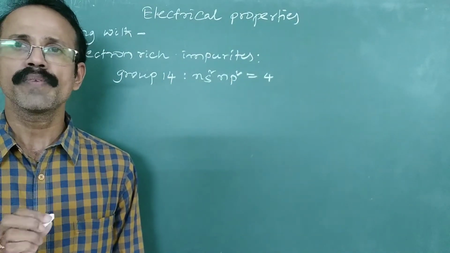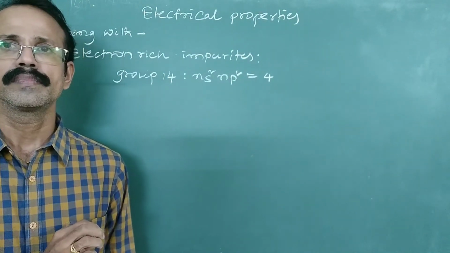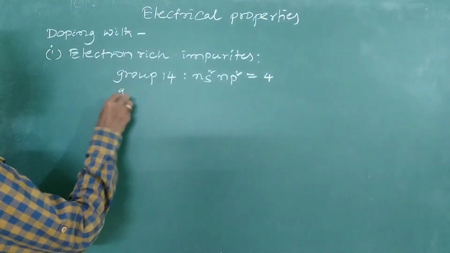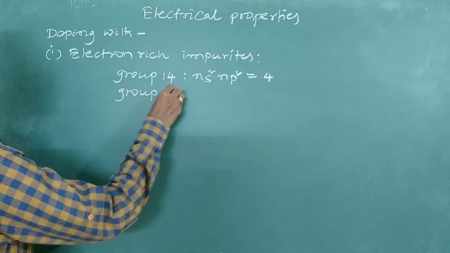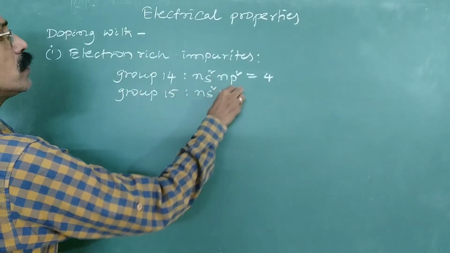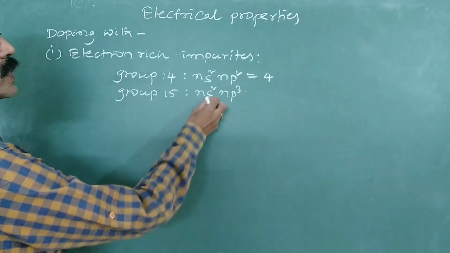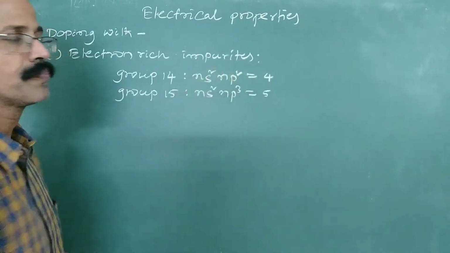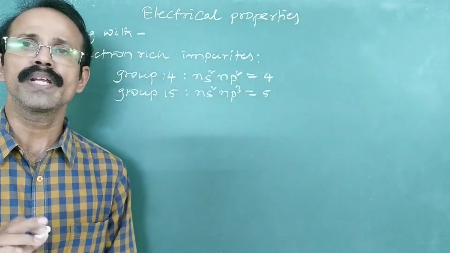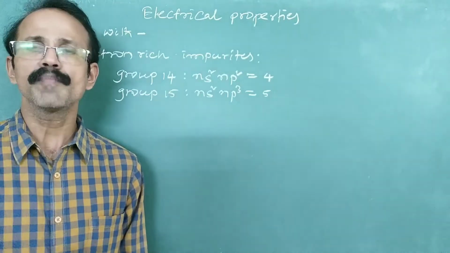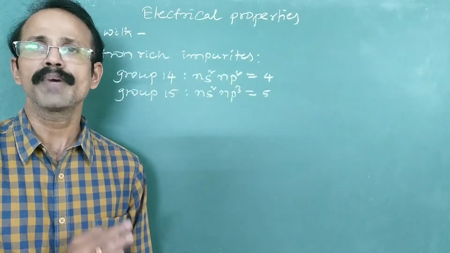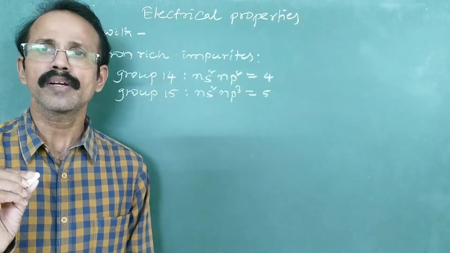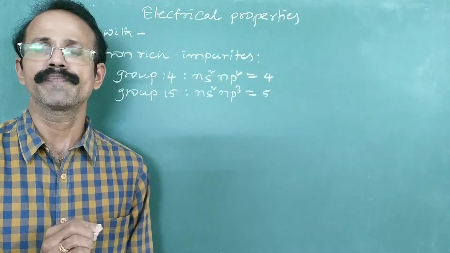Suppose this is doped with a group 15 element, then the conductivity will be increased. Group 15 elements have the configuration ns2 np3. Outermost s orbital containing 2 electrons, p orbital containing 3 electrons. In total 5 electrons are there. So that means group 15 elements contain more electrons in the valence shell when compared to group 14 elements. So they are electron rich species.